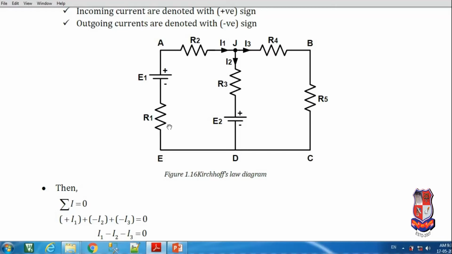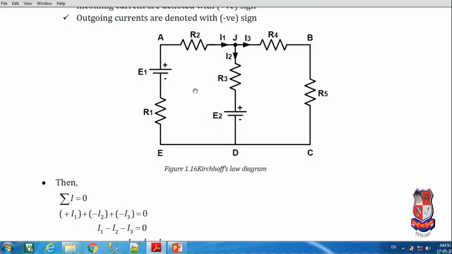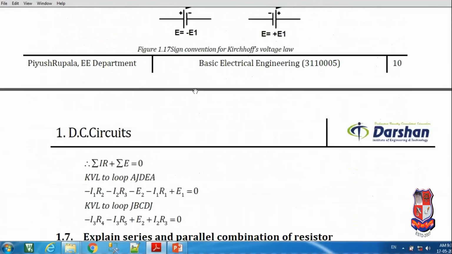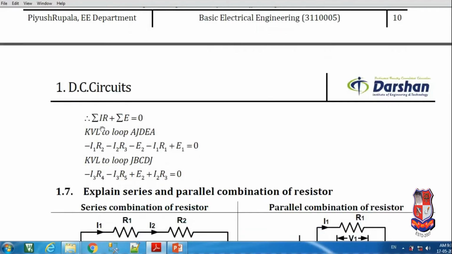Now we are going for the mathematical expression for Kirchhoff's voltage law: summation IR plus summation E is equal to 0. Based on the loop we have assumed the clockwise direction. So minus I1 R2 minus I2 R3 minus E2 minus I1 R1 plus E1 is equal to 0. So we get the answer, minus I3 R4 minus I3 R5.